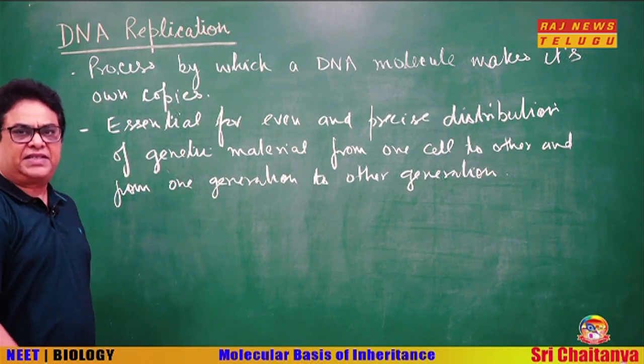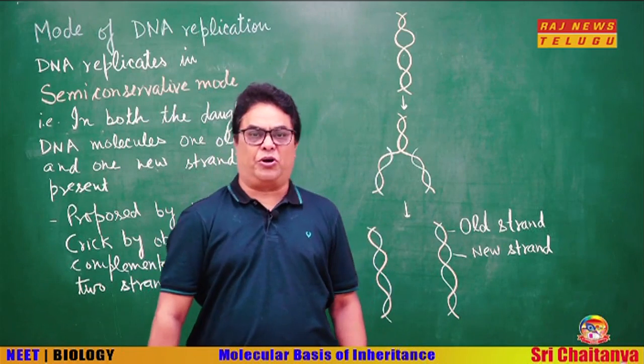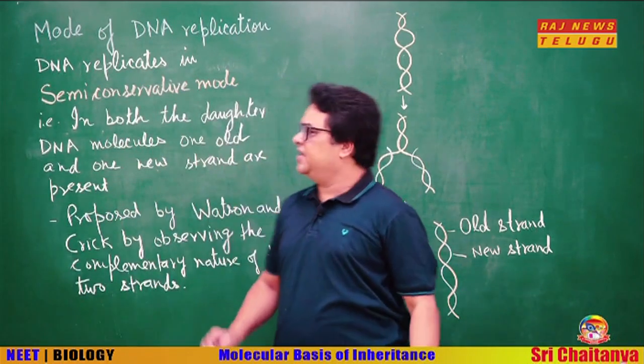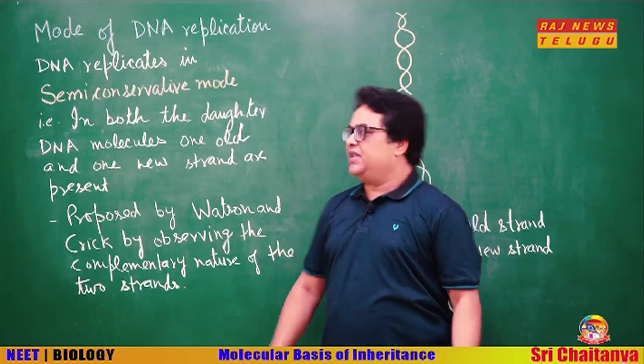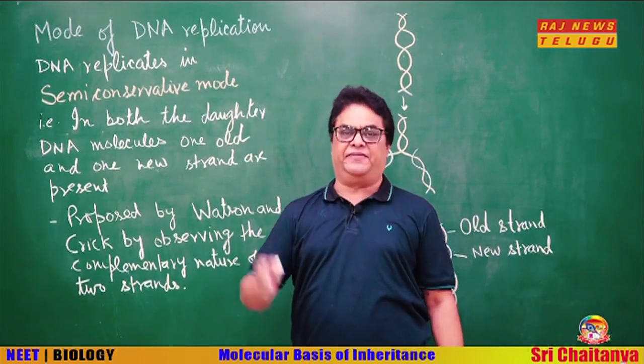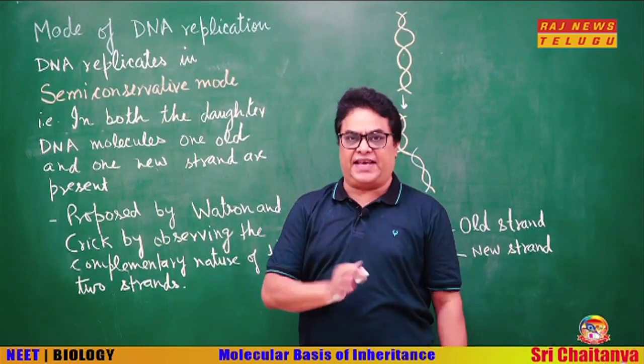Okay. Now, let us see what is the mode of replication of DNA. How does DNA replicate? So, it has been proved that DNA replicates in semi-conservative mode. Semi means half conserved. Why we are saying that?